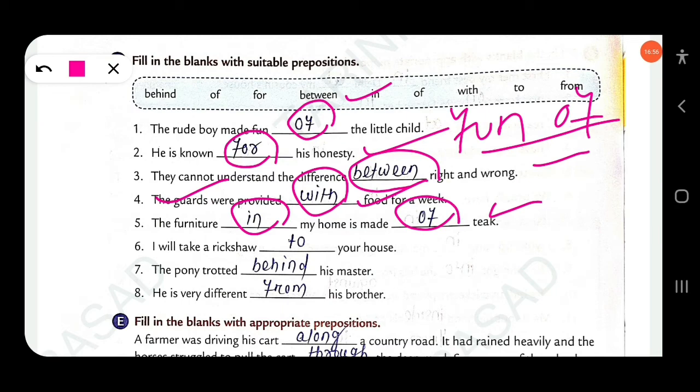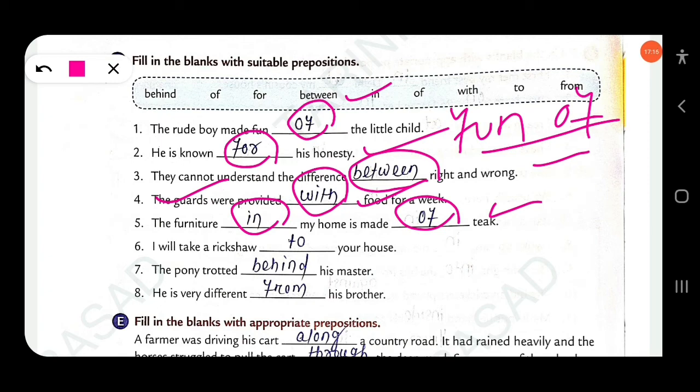So here this is chemical change, so "from" will be appropriate. The furniture is made of wood. This is physical change, so here "of" will be appropriate. In physical change we use "of". In chemical change you use "from".